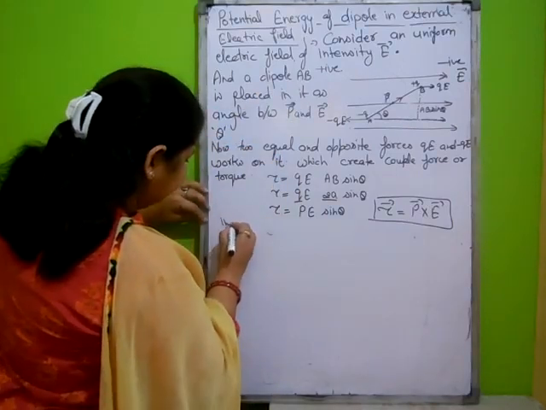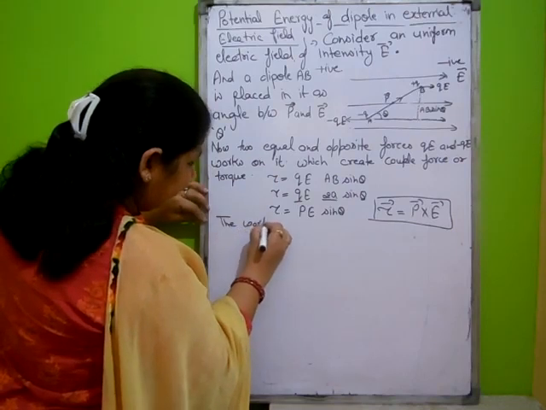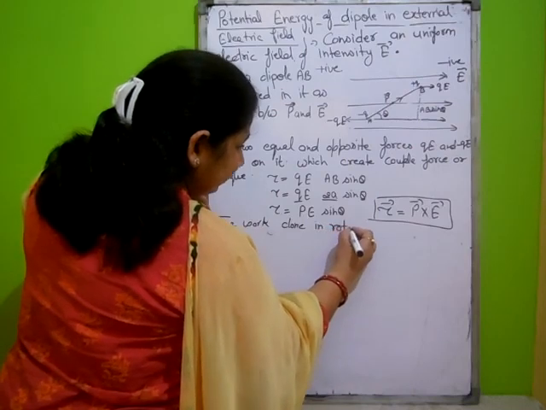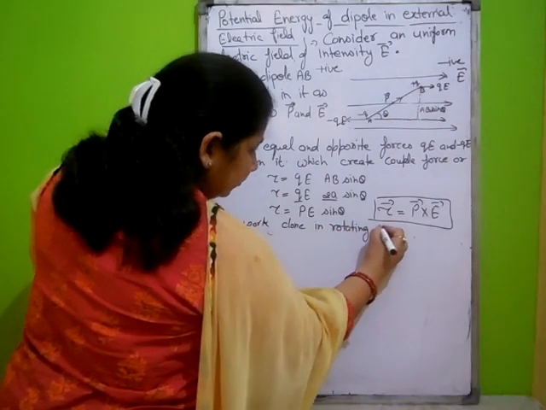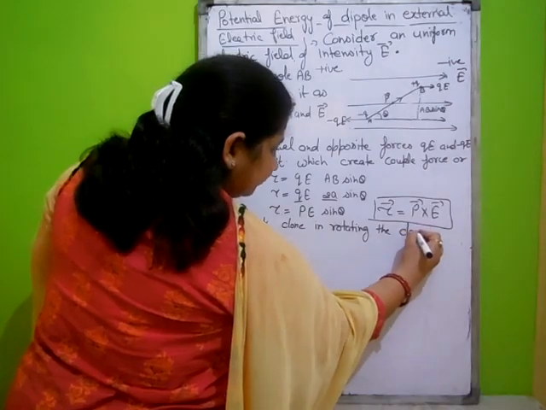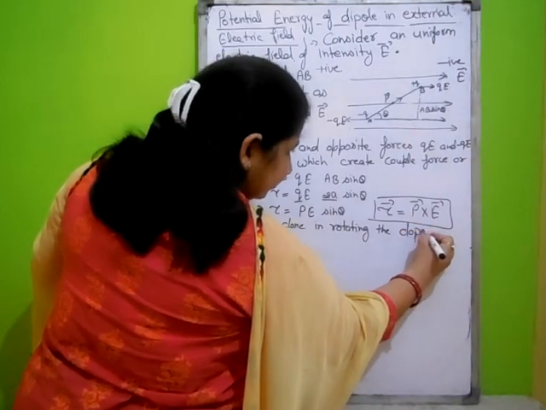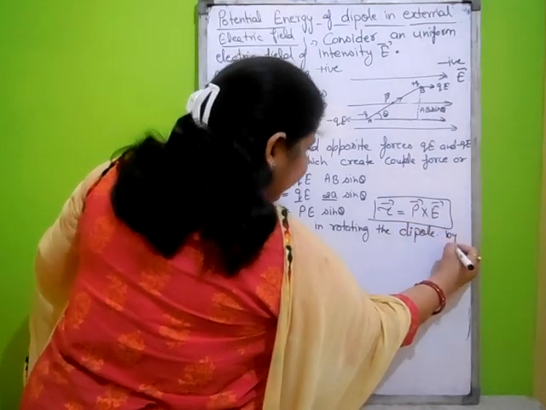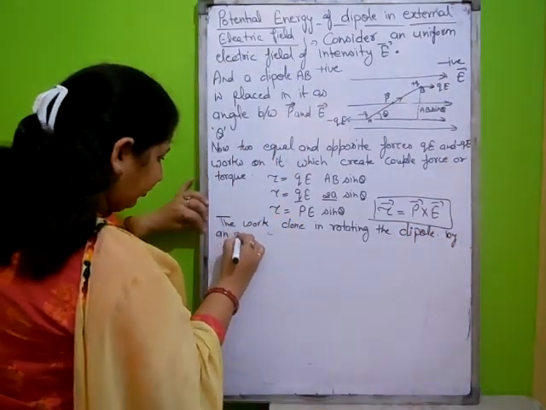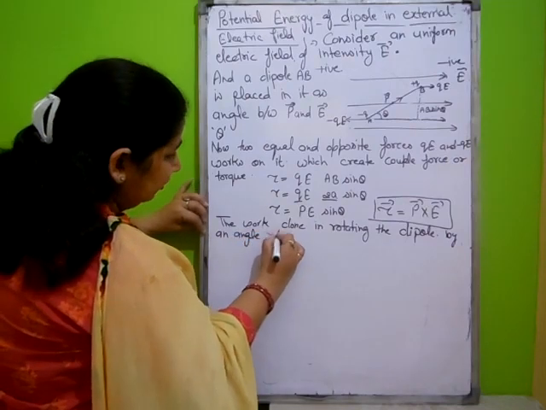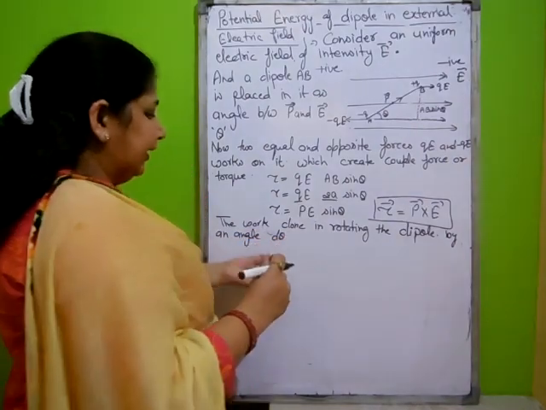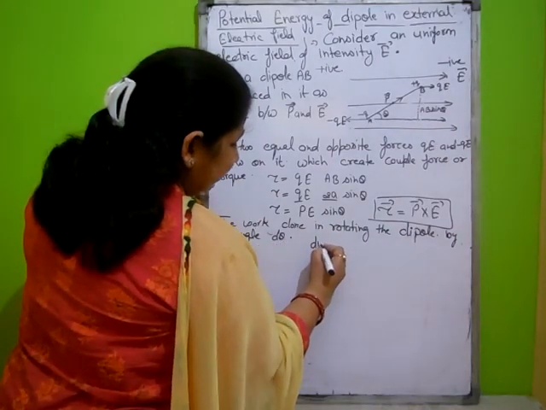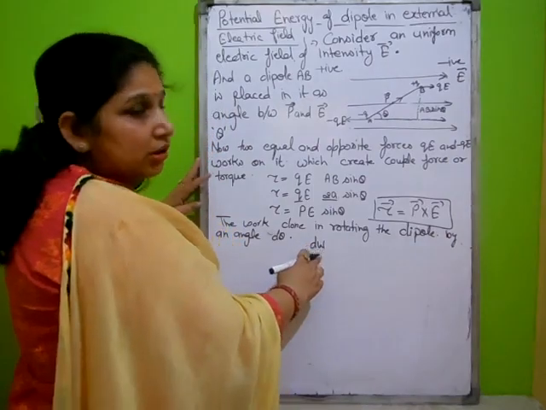The work done in rotating the dipole by an angle d theta, as the angle is very small, the amount of work done will be very small. Then I will write it as dW, not W.